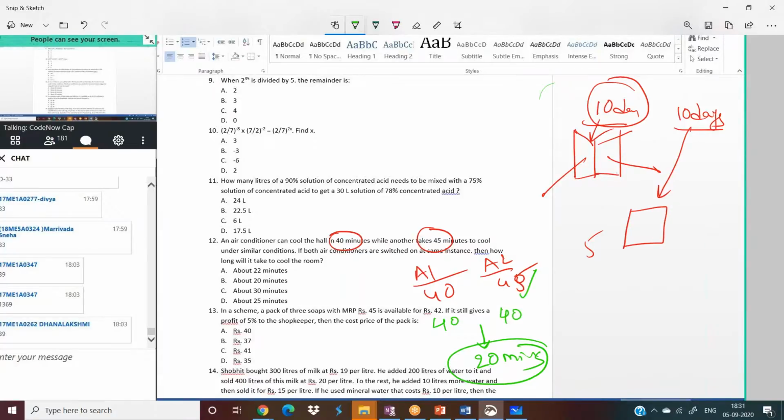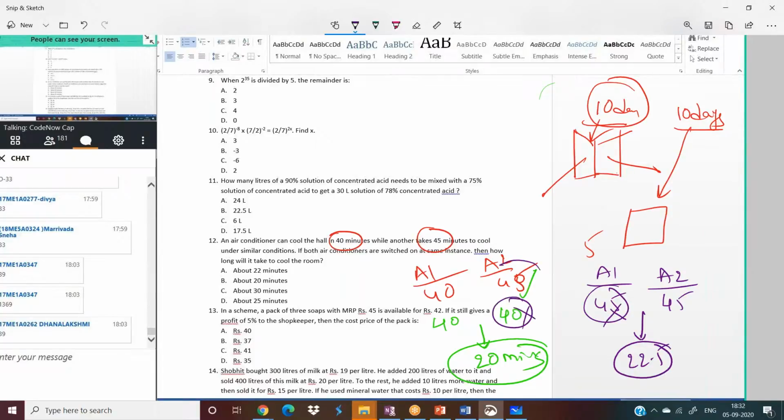Okay, fine, no problem. What is the second scenario then? Just consider a1 can cool in 45 minutes, this one also in 45 minutes. Then if they turn on together, what is half of 45? It will be 22.5. Yes or no? But this is not 45, and that is not 40. By combining the two, your answer must be between 20 and 22.5.